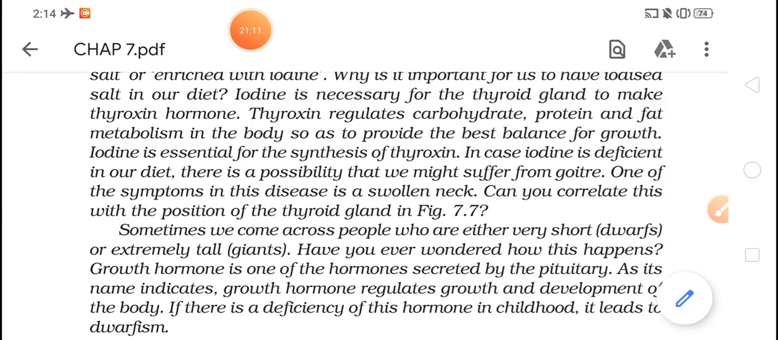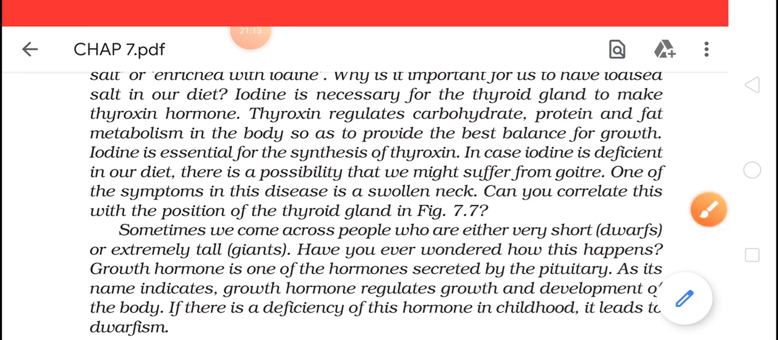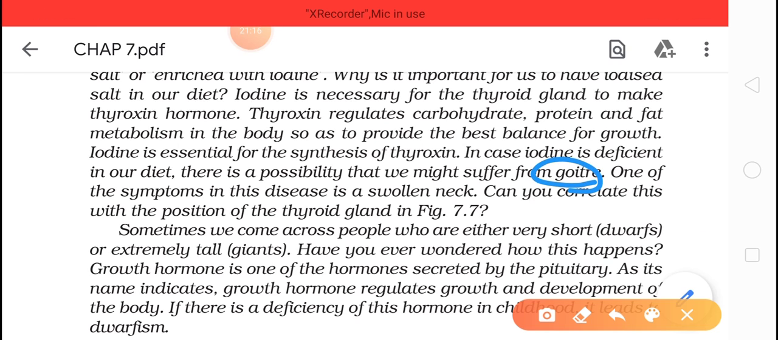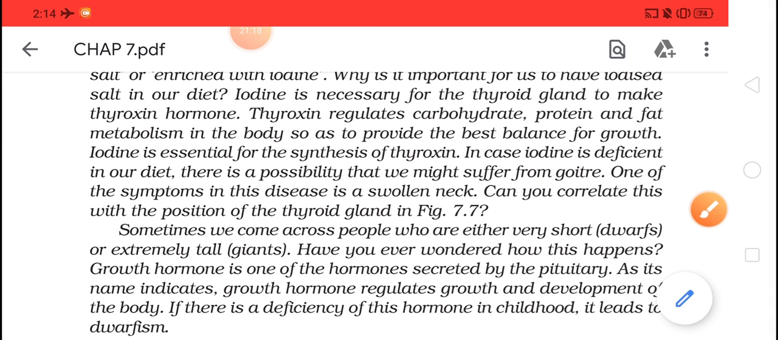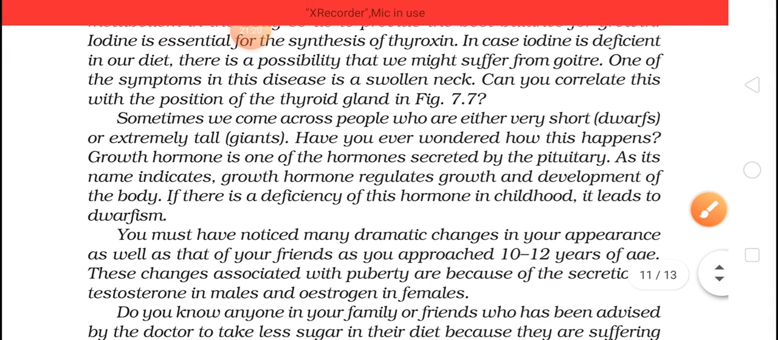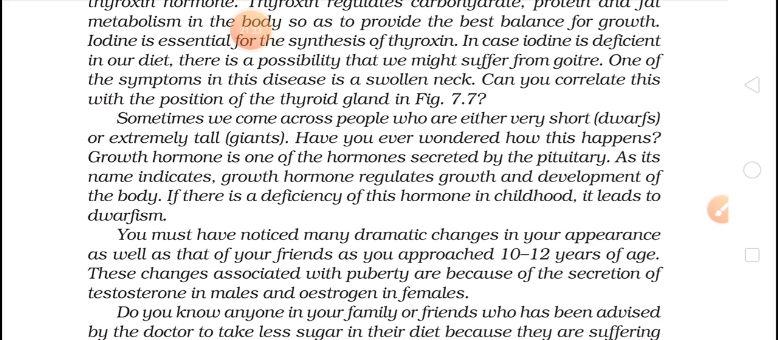Let's move. Yes, so we have read about the goiter. Now let's move further. What they are telling is that sometimes we come across people who are either very short or extremely tall. That is the dwarf and the giant. Have you ever wondered how this happens?